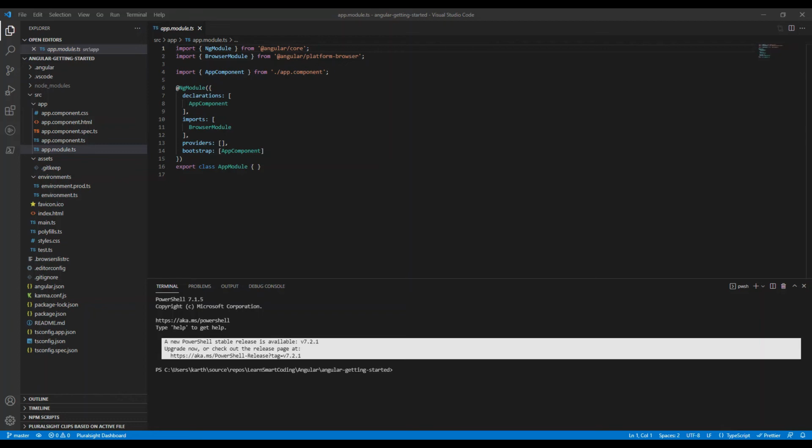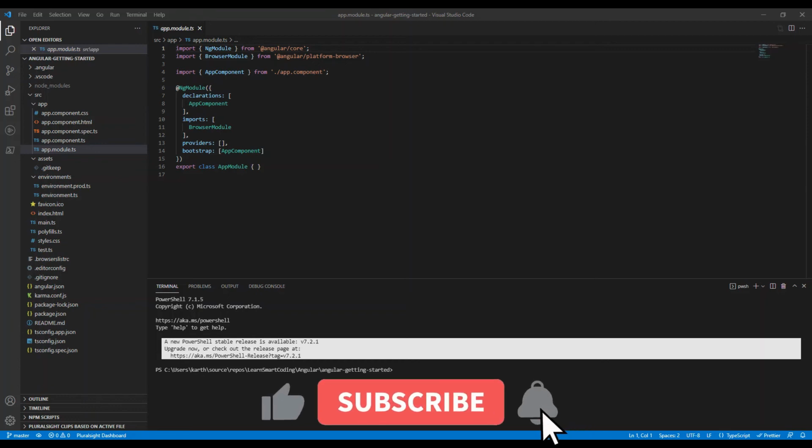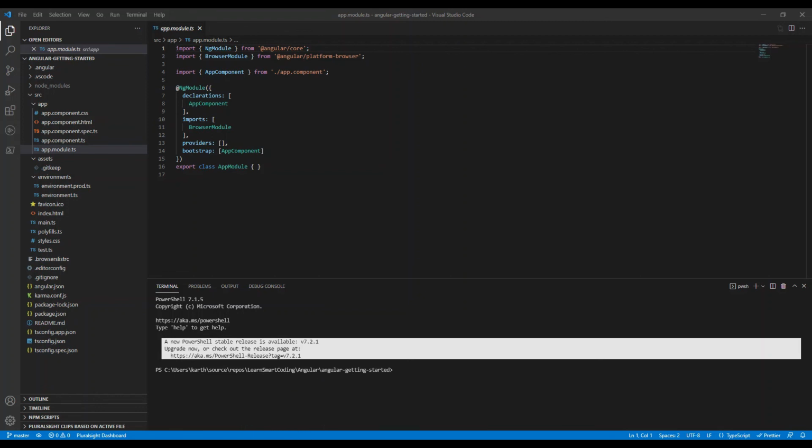Because eventually we are going to run this on the browser, we will import a BrowserModule. That is what you're seeing at the top, which Angular provides to us. We will learn more about these modules in the upcoming demos, but for now you can see a couple of things where we specify where to pull the information. The declarations section is the one which will hold all the component information. Imports are the other modules, for example BrowserModule. And then we will talk about providers in a later section, and bootstrap.